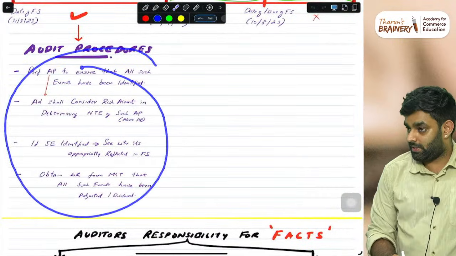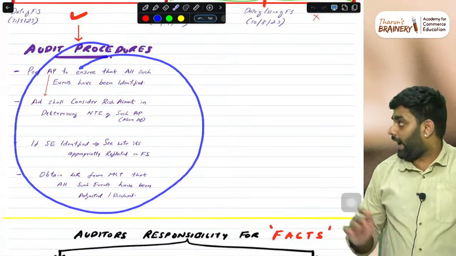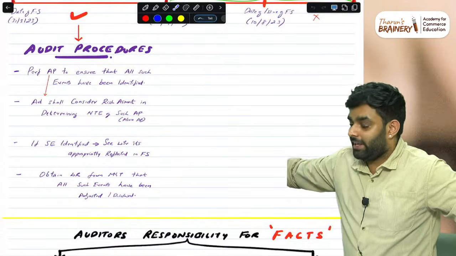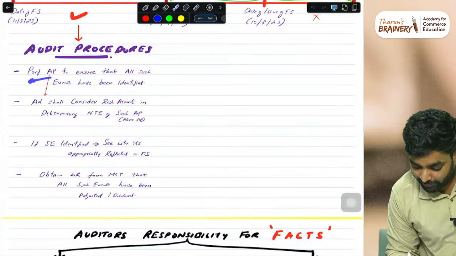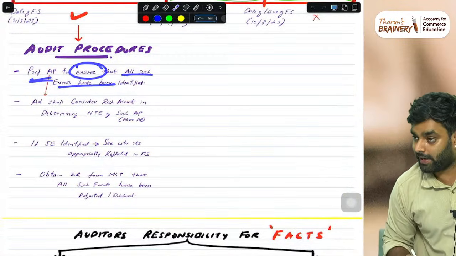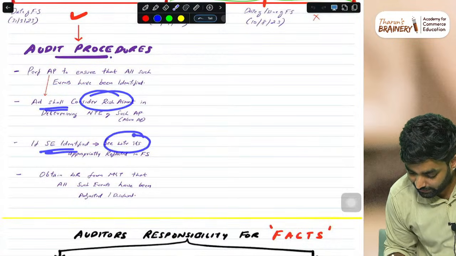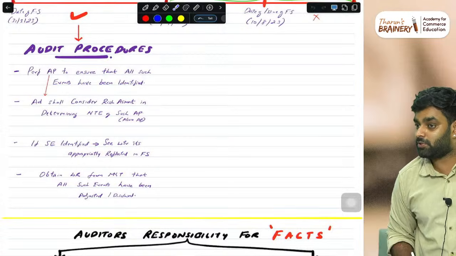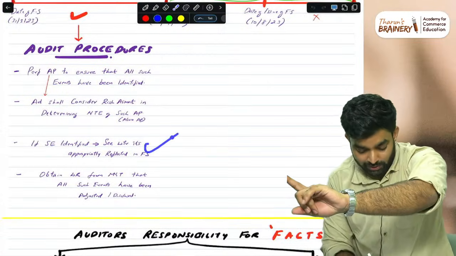This is a procedure. When you get a question, normally what people will do is write this procedure. I don't want just this procedure there. They want you to explain each procedure. In the procedure, explain: perform audit procedures to ensure that all events have been identified. Auditor should consider the risk assessment. If subsequent events are identified, see whether they are appropriately reflected in the financial statements. So there, see whether management has properly adjusted it, in the point that they mentioned.